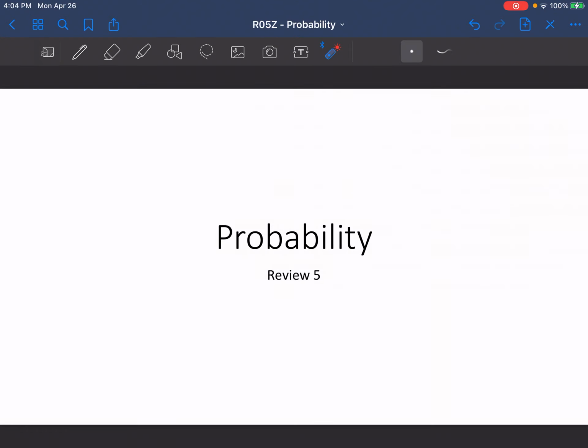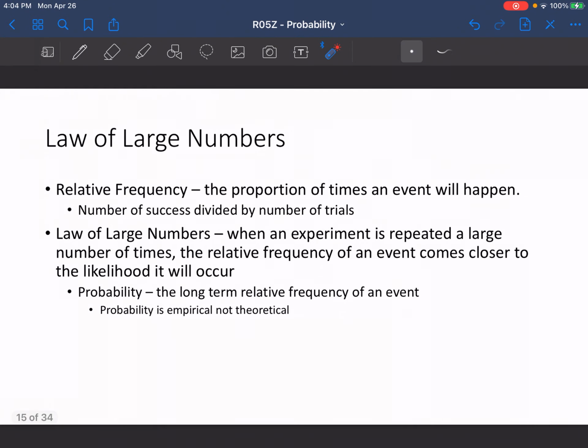All right, guys, in this lesson, we're going to review probability, or as much as we can get to. So, right off the bat, when we're looking at probability, we have this idea of a law of large numbers. When we think about probability, we think about relative frequency, and that's the proportion of times that an event will happen, or basically the number of successes divided by the total number of trials. That's how we find relative frequency when we're talking about probability.